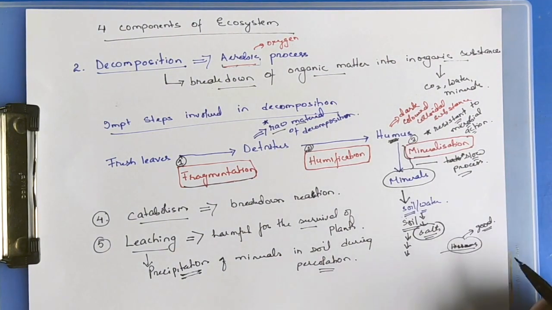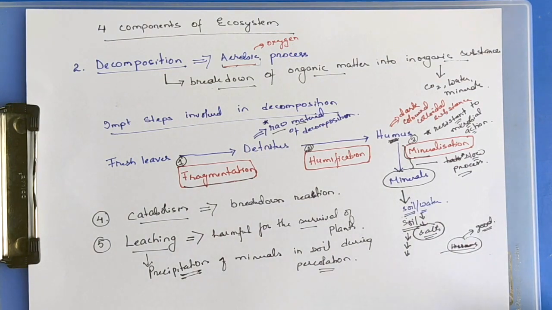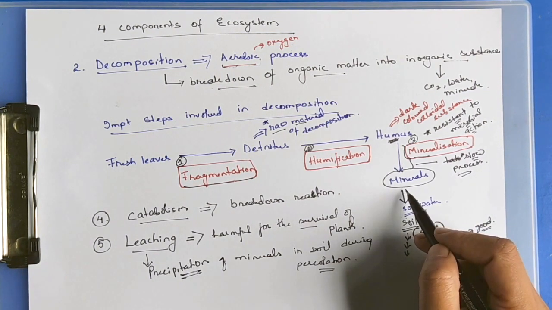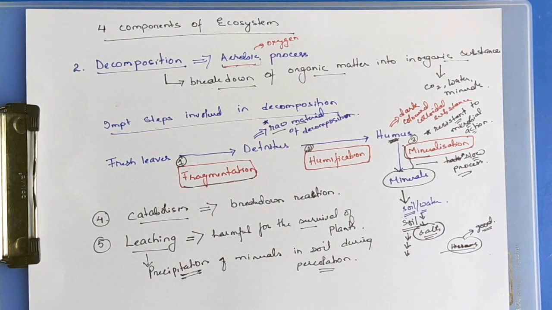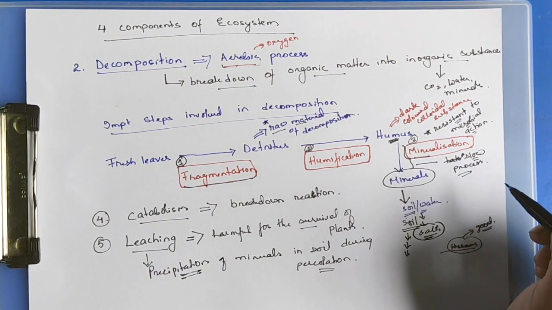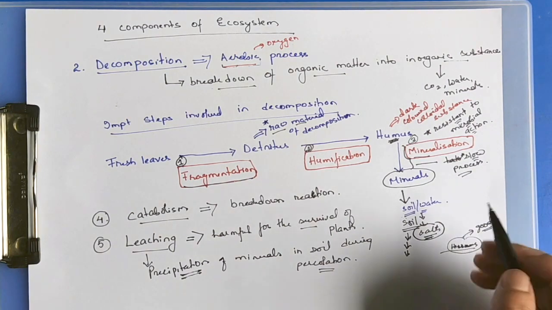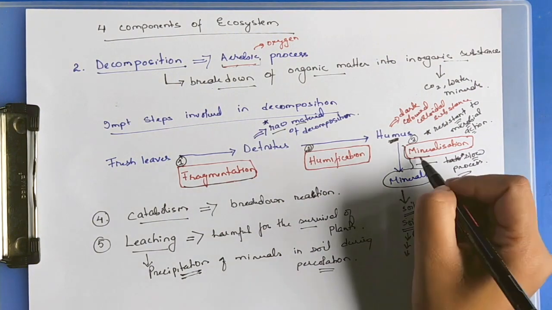If the conversion of humus into minerals were a fast process, then before the plants absorbed the minerals, they would be percolated deep into the soil and become an unavailable source for the plants. But since this is a slow process, plants are able to absorb the minerals released by the humus through the process of mineralization.